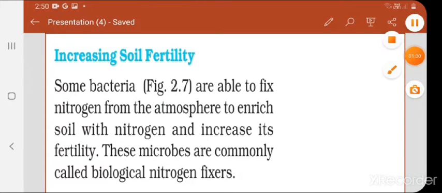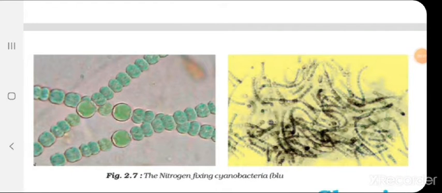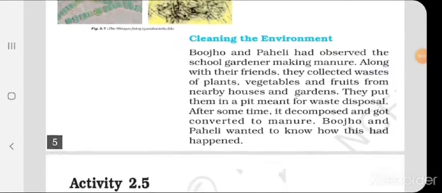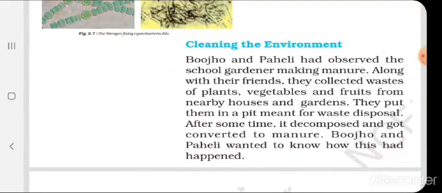You have the blue green algae, or it is also called cyanobacteria. They are capable of fixing nitrogen and making it available to the plants. So these are called the biological nitrogen fixers. Example is blue green algae or cyanobacteria. You have to learn this. The diagram of figure 2.7 shows the structure of blue green algae.